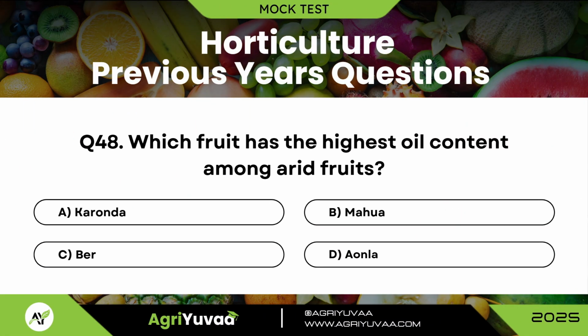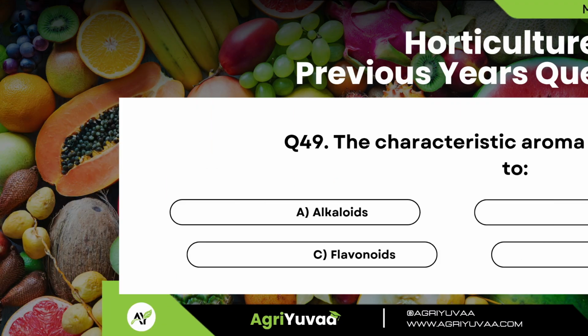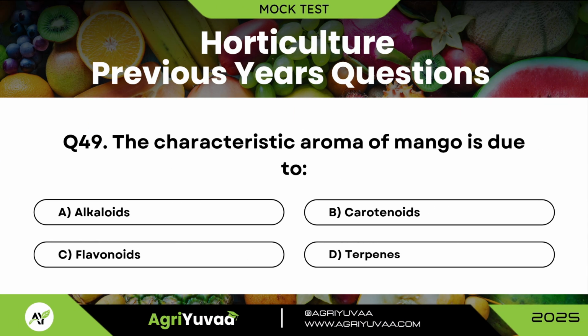Question 48. Which fruit has the highest oil content among the arid fruits? Correct option is B, Mahua. Question 49. The characteristic aroma of fruit mango is due to.